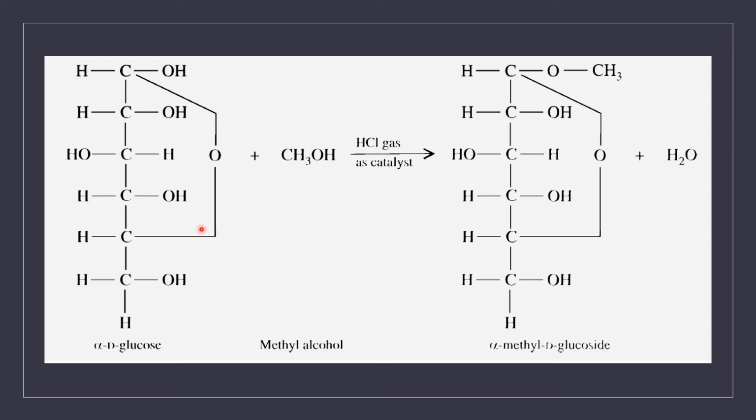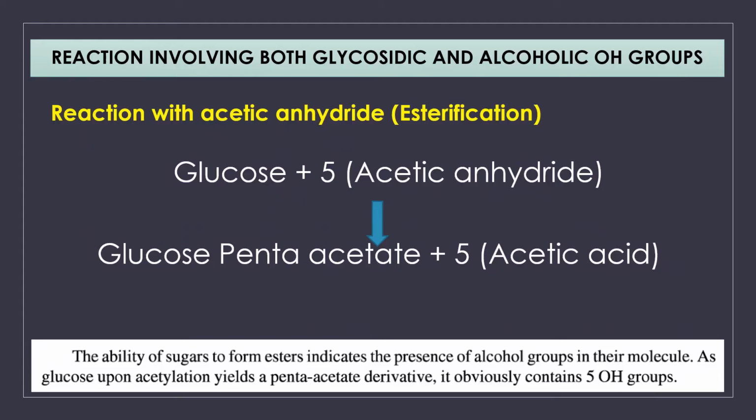Here is the reaction. We have taken alpha D glucose. When this alpha D glucose is reacted with methyl alcohol, the glycosidic OH, the first OH group, reacts with this alcohol, resulting in the formation of alpha methyl glucoside.